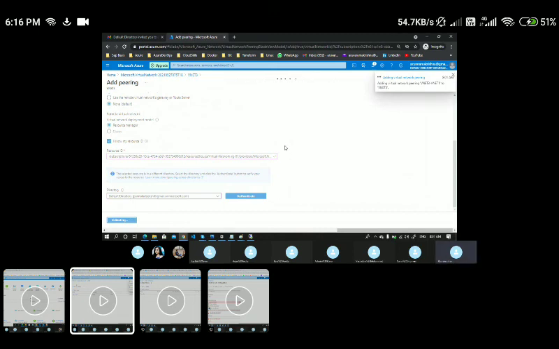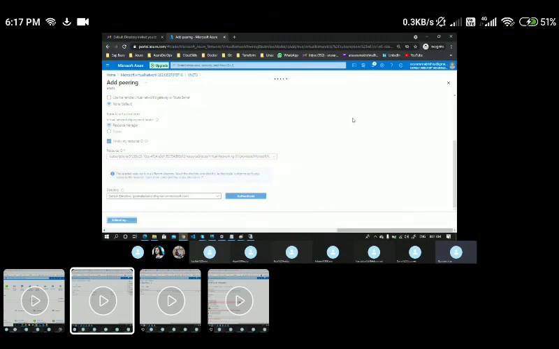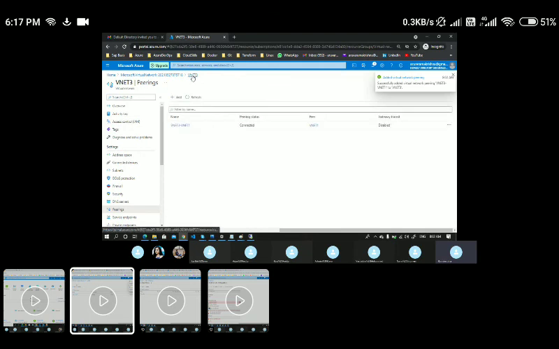So here, when you do a VNet peering between two different subscriptions, you need to have a resource ID and you should have access to both the subscriptions. That is one of the prerequisites. Okay, so here, we are done. We are doing it in a separate way.